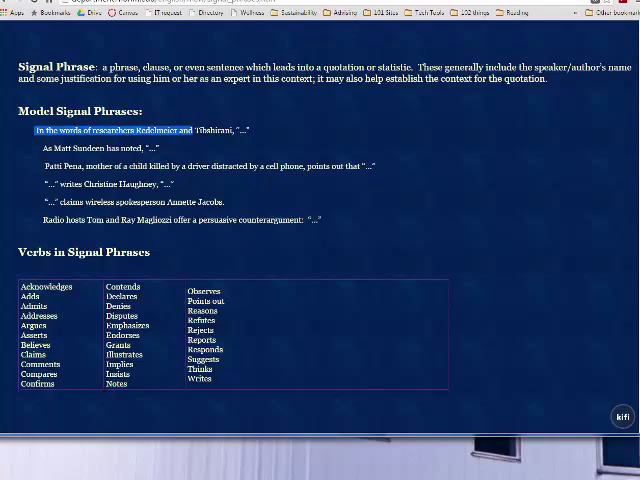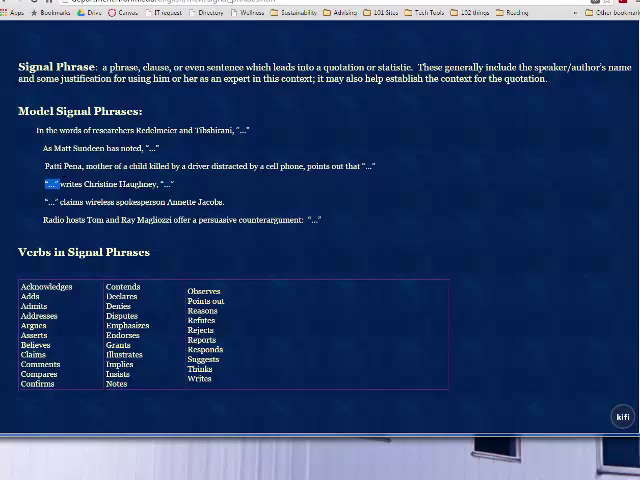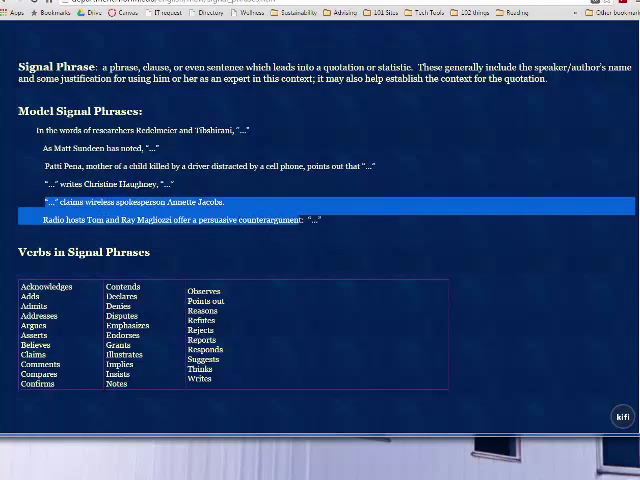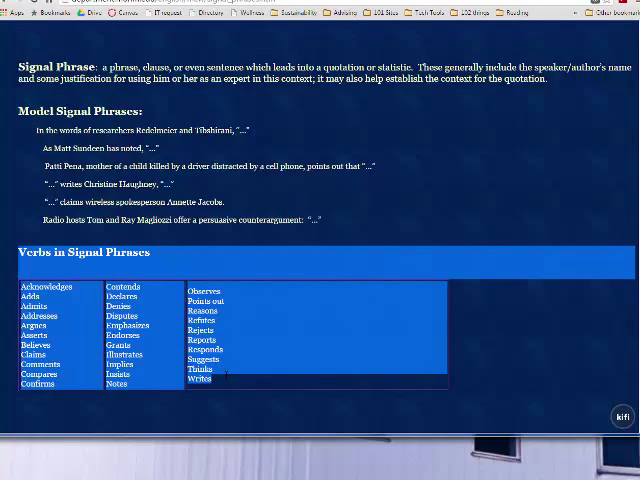In the words of so-and-so, as so-and-so has noted, comma, so-and-so points out that this, the quote, writes so-and-so. And you can read some of these on your own. And if you click on any of these sources from the Google search, you're going to get these suggested terms for creating strong signal phrases.